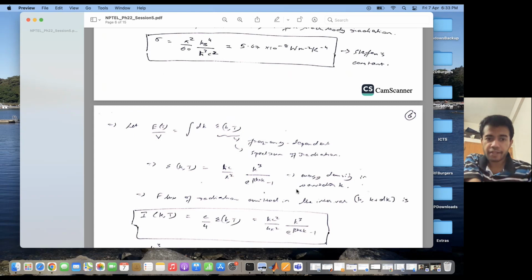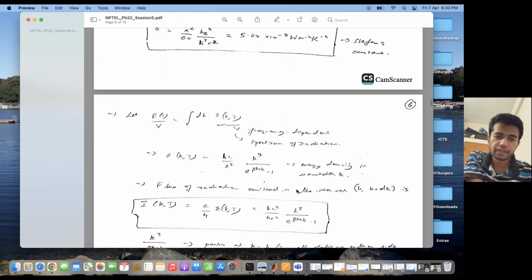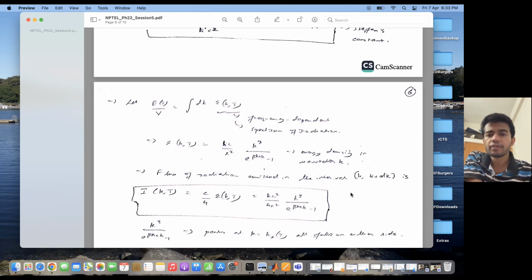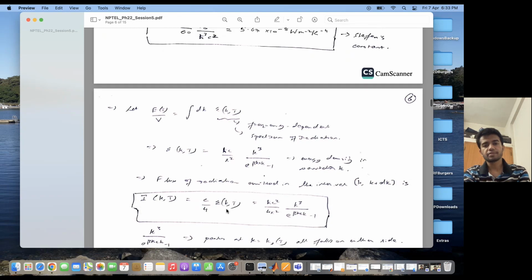So this is basically the energy density in the wave vector k, the energy per unit volume contained in a wave vector k. Okay, so what is the flux of radiation emitted by the wavelengths which lie in the interval k to k plus dk? So what is the flux of radiation emitted by these modes of radiation? Then that flux is given by I as a function of k comma T, which is c epsilon by 4.